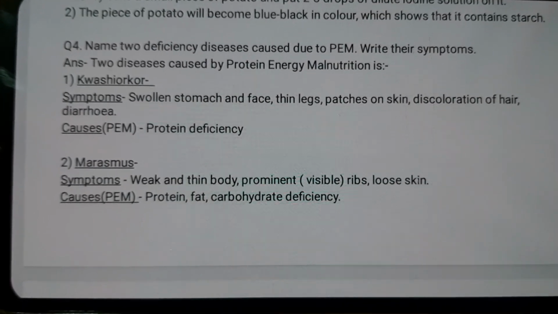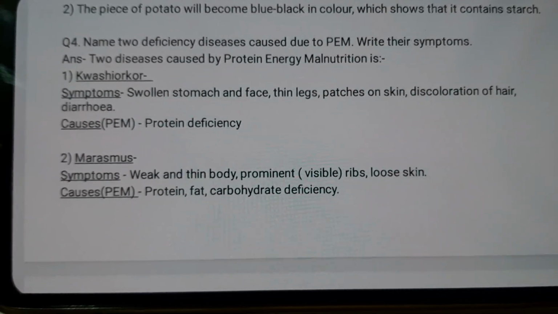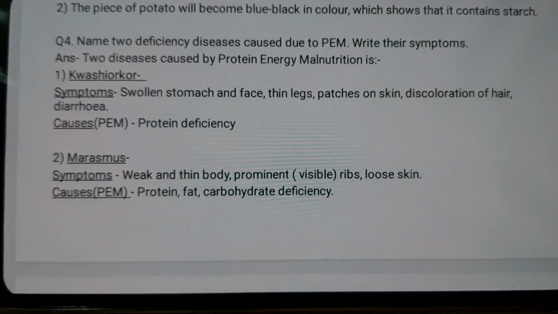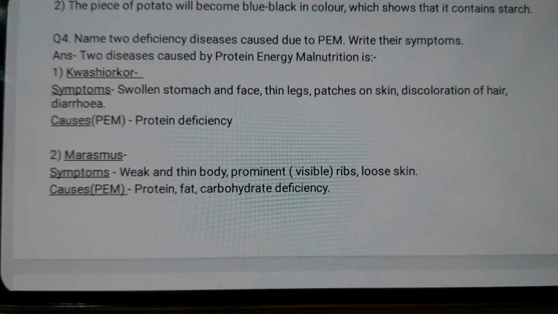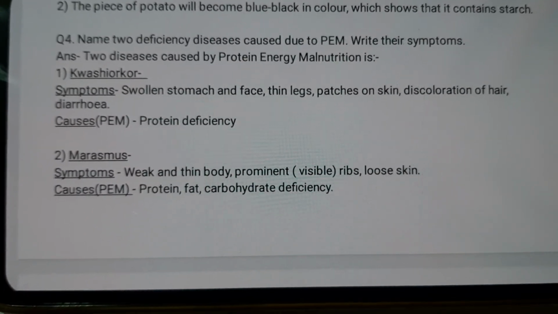Now we have question 4, that is, name two deficiency diseases caused due to PEM. Basically PEM is protein energy malnutrition that we have discussed. So the two major diseases are kwashiorkor and marasmus. It occurs in children. Its symptoms and causes are described.